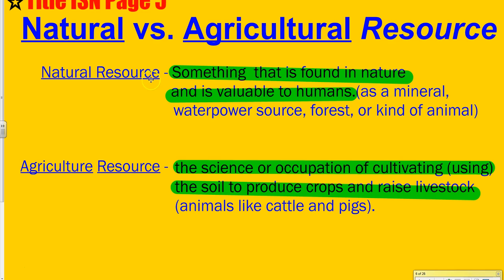Okay. The next thing is an agriculture resource. Alright, so you're going to copy down agriculture resource. And what is an agriculture resource? An agriculture resource is the science or occupation of cultivating or using the soil to produce crops and raise livestock. Okay, animals like cattle and pigs, these are agriculture resources. Okay, crops, things that we grow, these are agriculture resources.